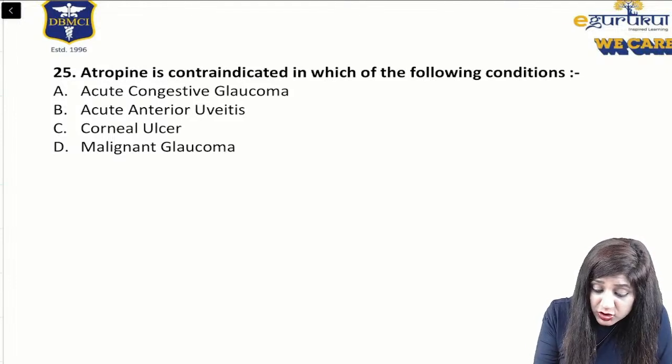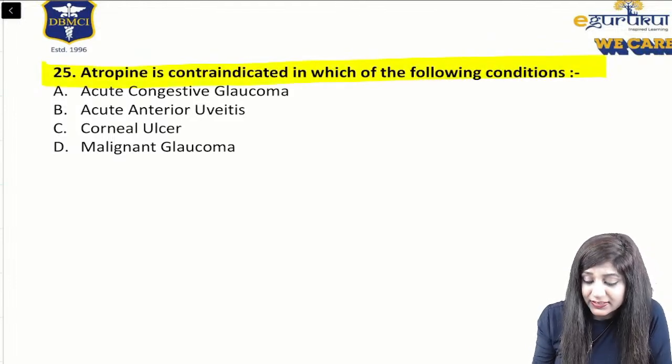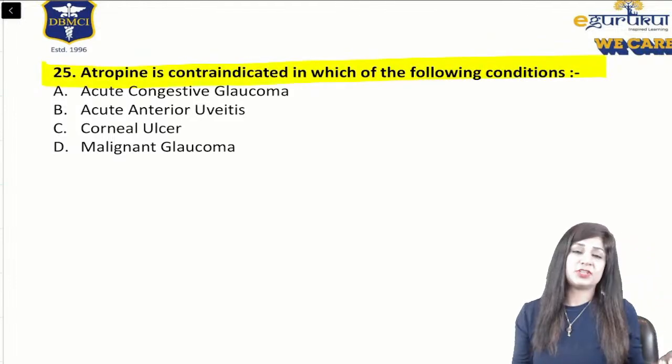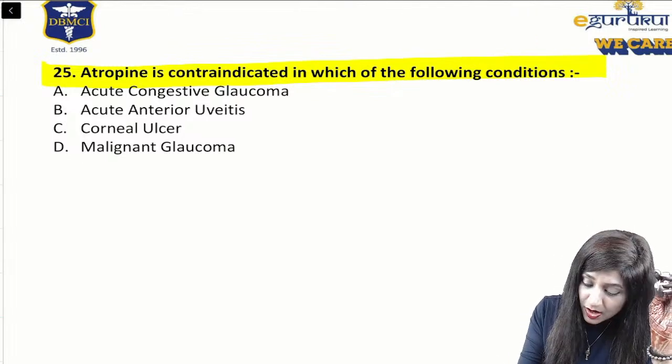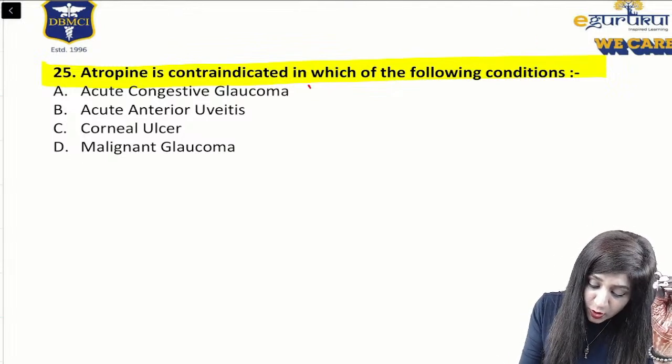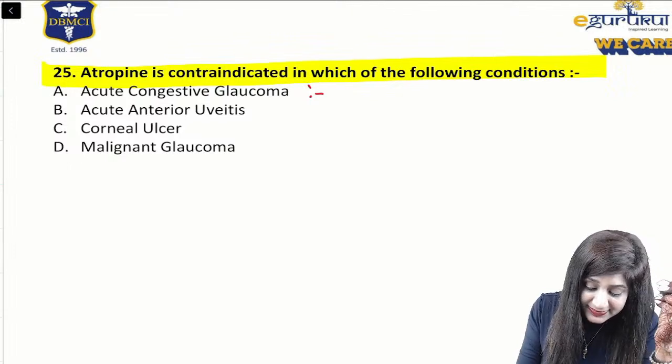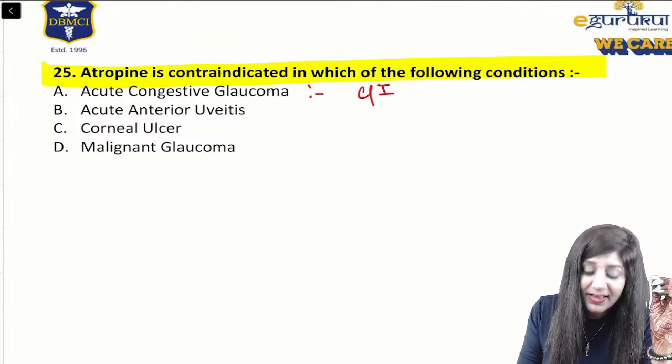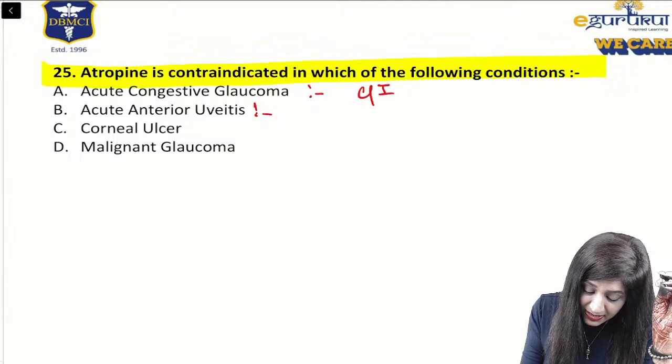Coming to the next question: atropine is contraindicated in which of the following conditions? Let us see the options one by one. Acute congestive glaucoma: obviously it is contraindicated. Acute anterior uveitis: it is the drug of choice.